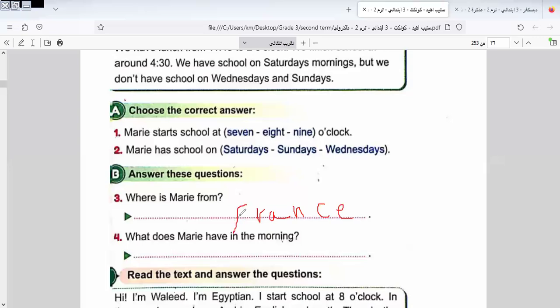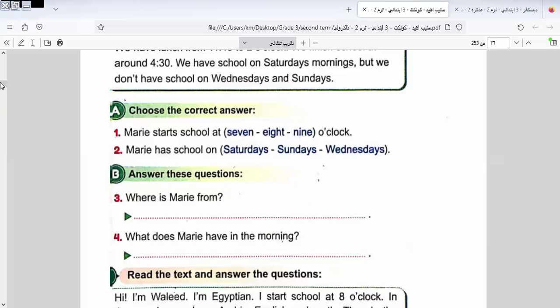So we must know the names of countries and names of nationalities, because it's important for us to know how to write them. When we say where is Mary from, if I write French, it will be wrong. Why? Because I would like to ask about the place she comes from. She comes from what? Comes from France. Don't write French, because French is a nationality, not a place.